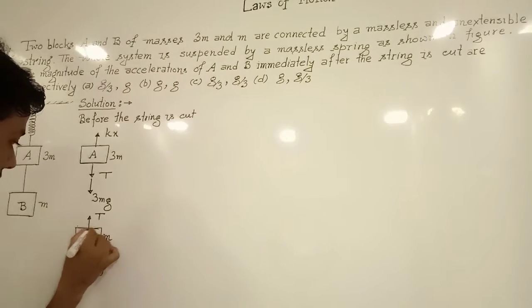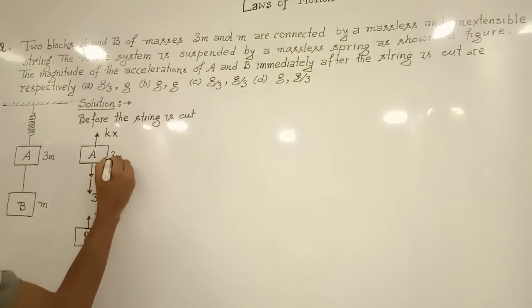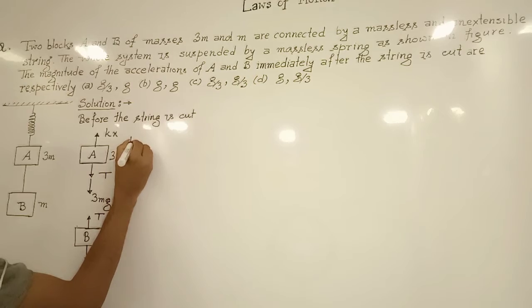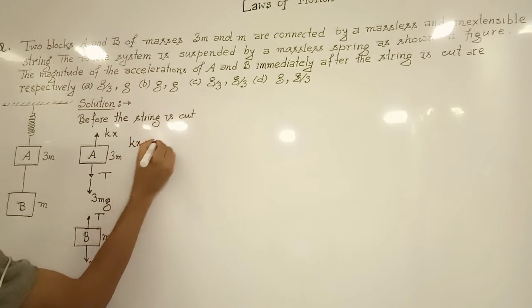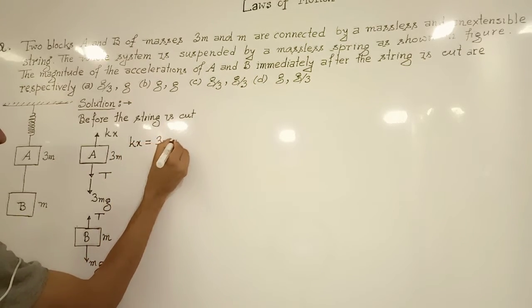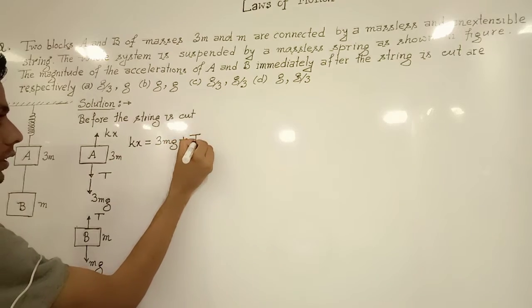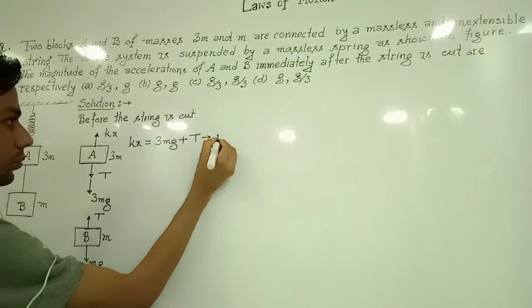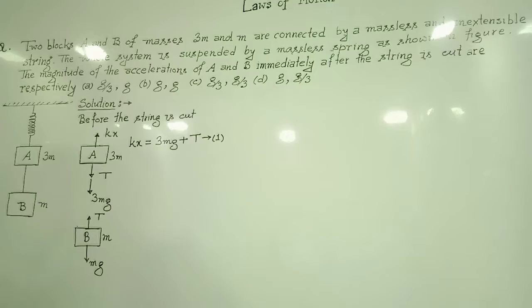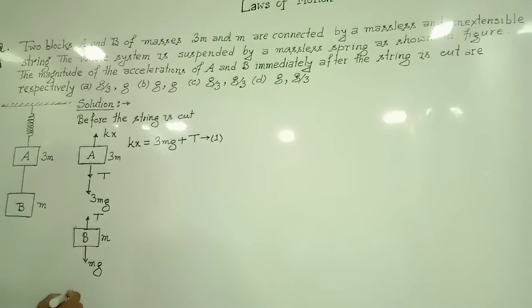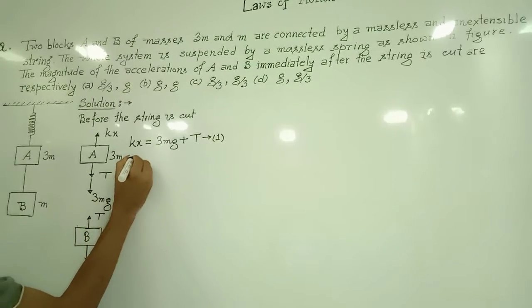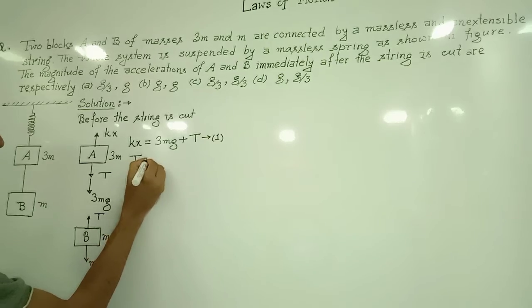So if we write the equation for the first block, Kx will be equal to 3mg plus T. Let this be our equation number 1. And for the block B, the equation will be T equal to mg.